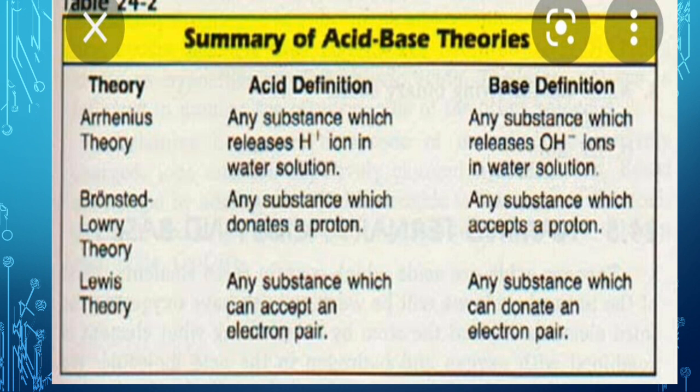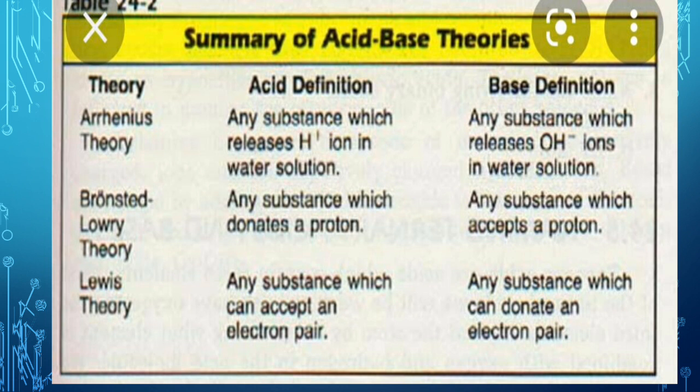So now we summarize the 3 theories of the classification of acids and bases. It depends upon the 3 theories, that is Arrhenius theory, Bronsted-Lowry theory and Lewis theory. What is Arrhenius theory? Any substance which releases hydrogen ion in water is called an acid, and all those substances which release hydroxyl ion in water act as bases.